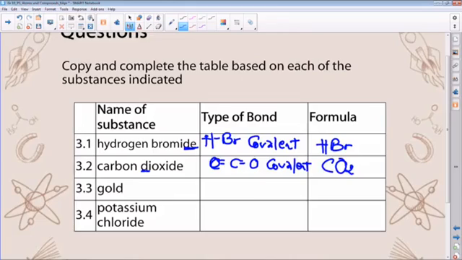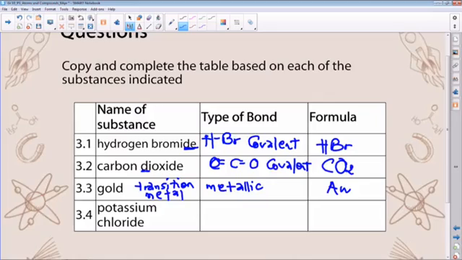Then gold, the type of bonding. Gold is a transition metal, in that special block in the periodic table. Because it's a metal and it consists of atoms of the same kind, this is a typical example of what we call metallic bonding, as we discussed. So this is a metallic substance or a metallic element. We just write down the formula unit as Au, which represents the atom of that element, the basic unit of the metal.